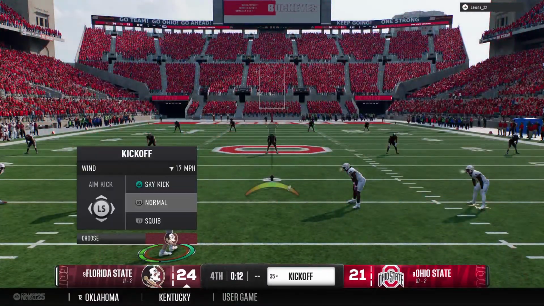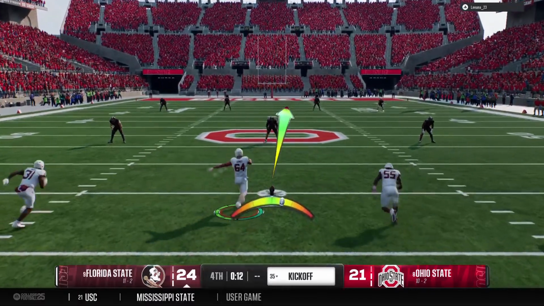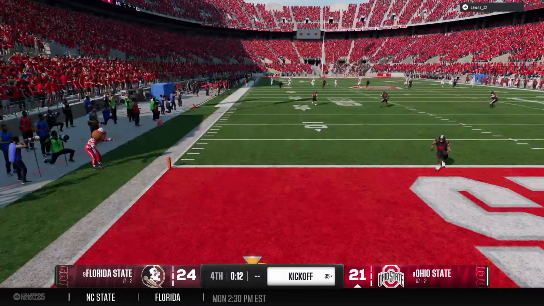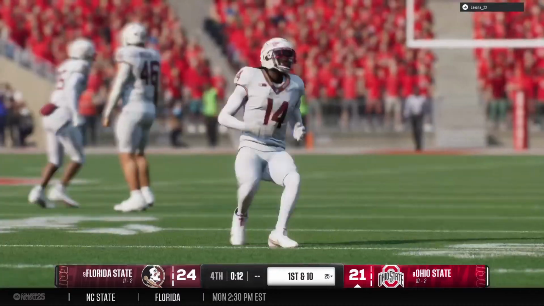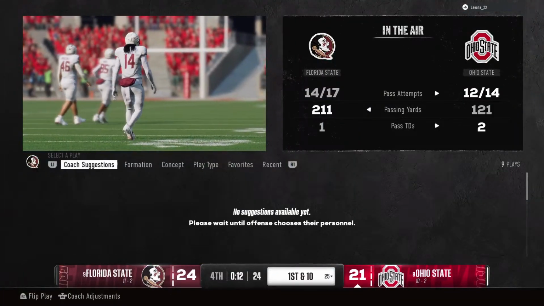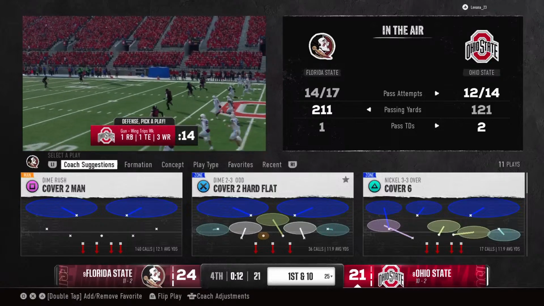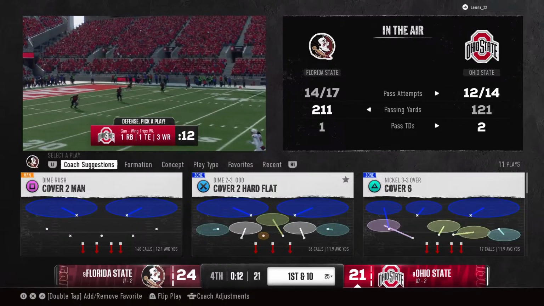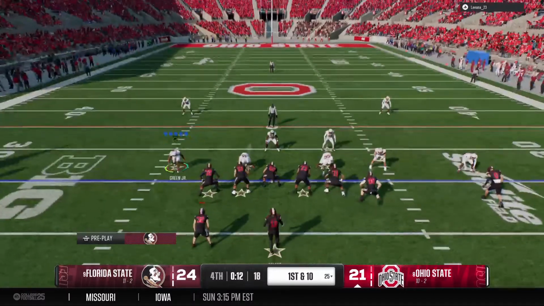Kickoff team is on the field. Let's see if they give the returner a chance to bring this one back. And that one will bounce out of the back of the end zone. The offense will start at the 25. Offense getting set here, needing some big plays to get into field goal range.